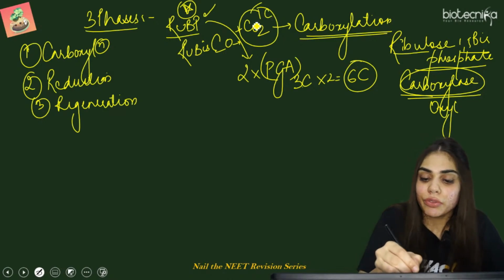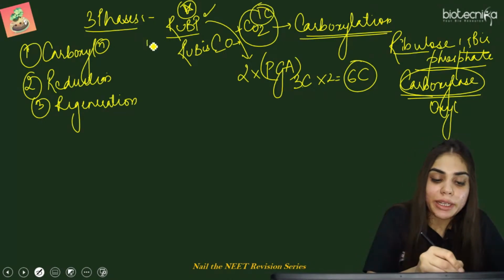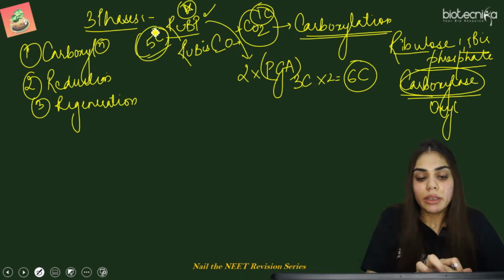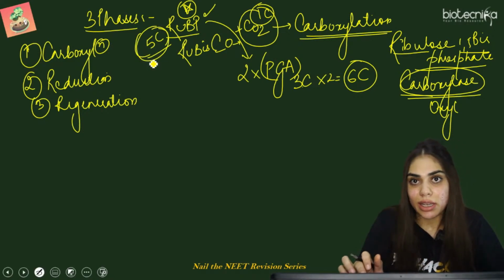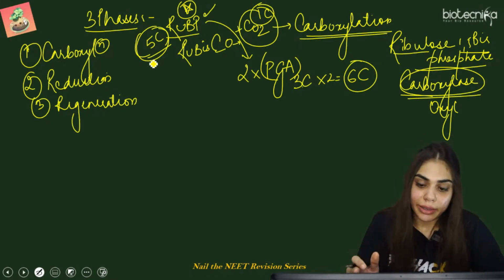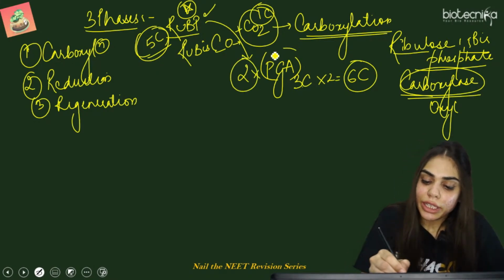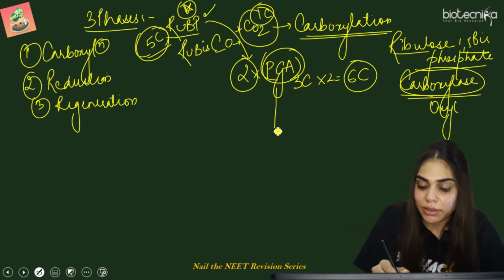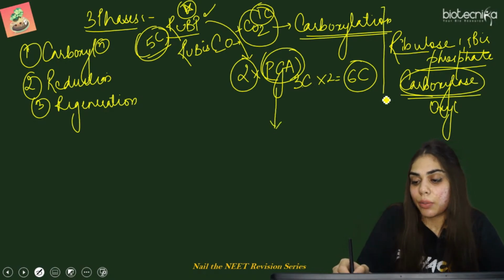1 carbon we are getting from carbon dioxide and RuBP is a 5 carbon compound. So RuBP 5 carbon plus 1 gives 6 carbon. So ultimately we are getting 6 carbon at the end. So how we are getting 3 carbon of phosphoglyceric acid into 2. Now this is called carboxylation.